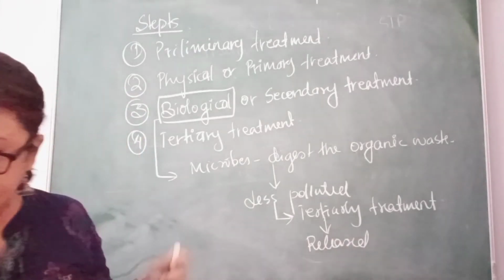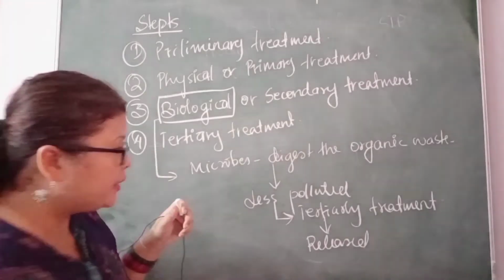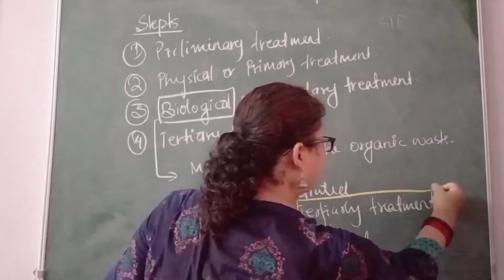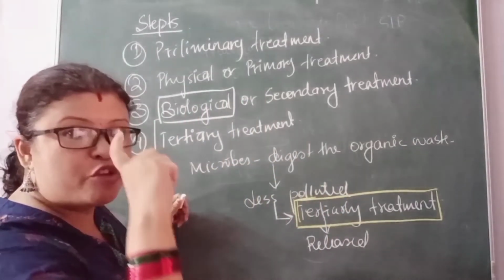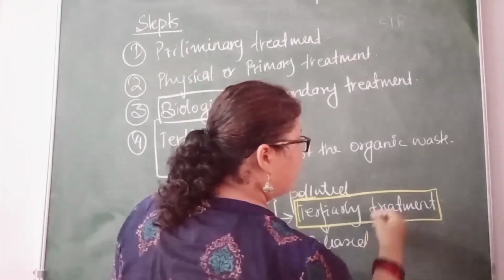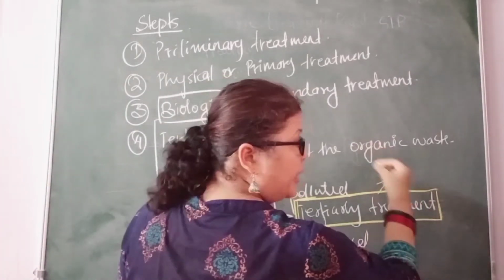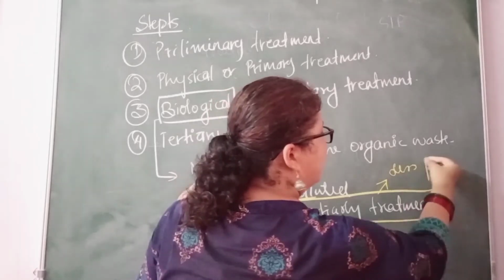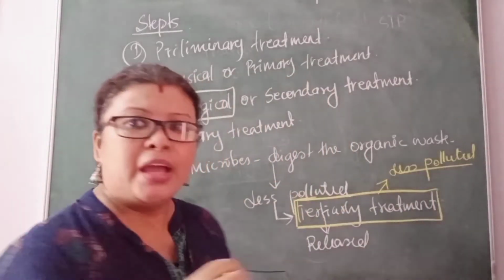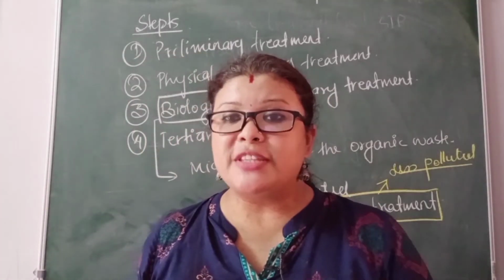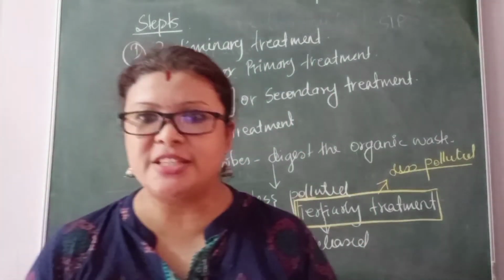See here, students, one important thing. Once the waste goes to the tertiary treatment, it is obvious that it becomes less polluted. If there are any toxic components, they have been digested.